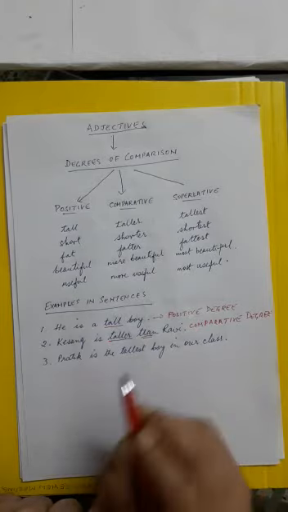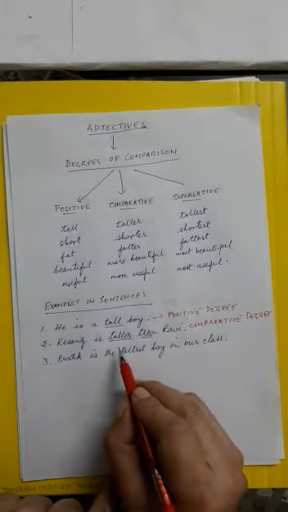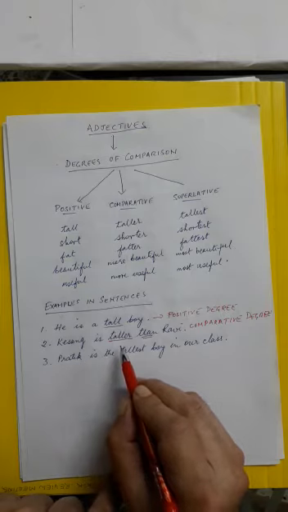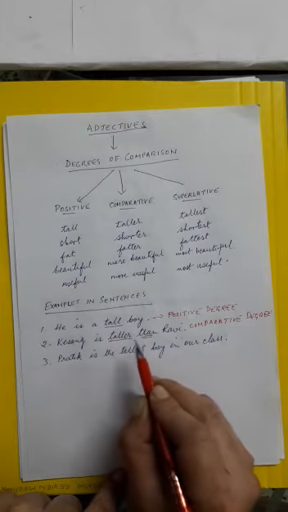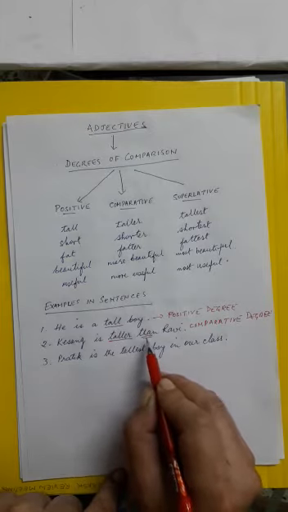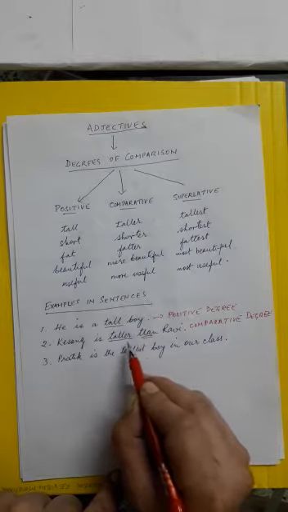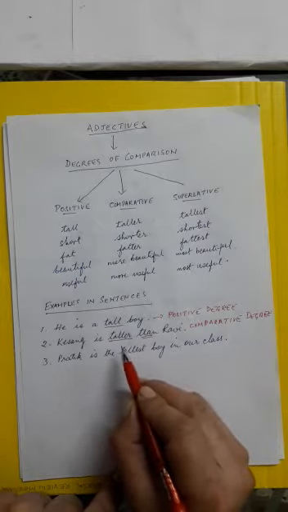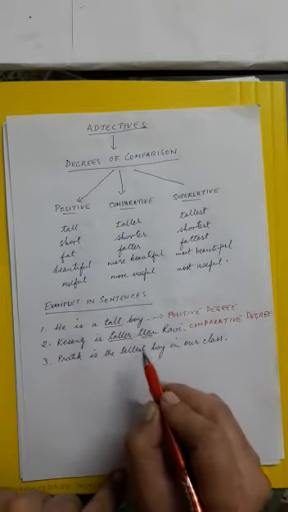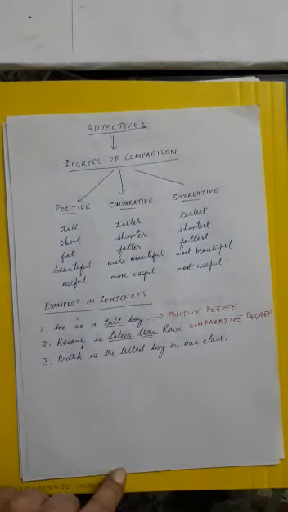It is than. Are we clear? This is comparing: taller than, shorter than, fatter than, more beautiful than. Are we clear? Okay.